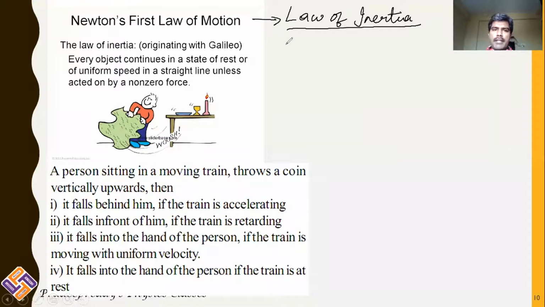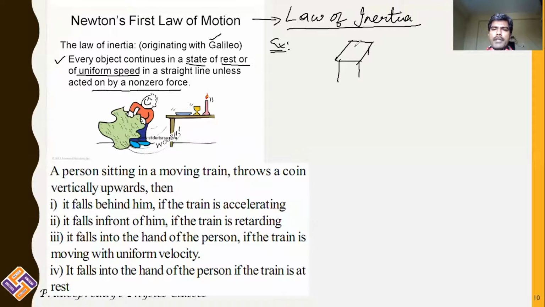Whatever the proposals made by Galileo, all those proposals were added as the statement of the first law in Newton's laws. So what is it? Every object continues in the state of rest or of uniform motion in the same straight line unless acted upon by a non-zero force. Remember that, a non-zero force. Whenever there is a non-zero force acting on the body, only then does its inertia change.